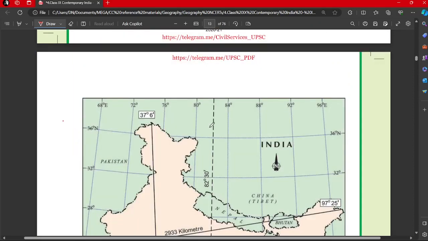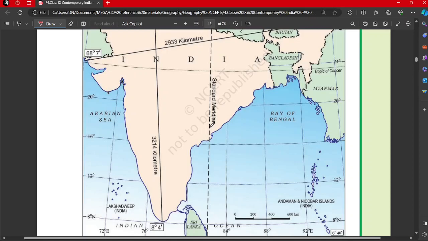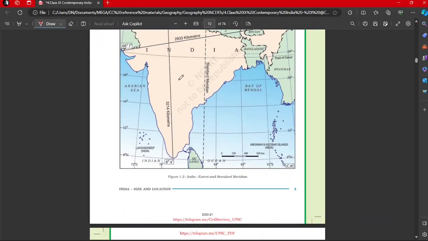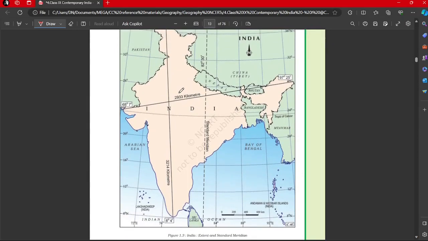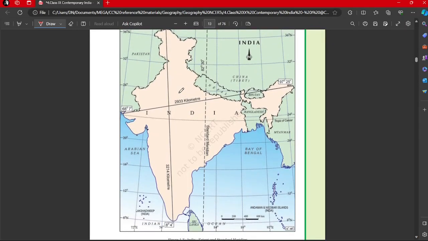So what it is saying is that though both are the same, we will have to reduce the size to see the complete image. The longitudinal extent, between this extent as well as this extent, is 30 degrees, yet the latitudinal extent appears larger.